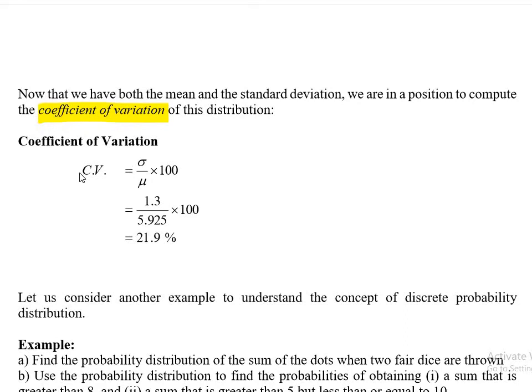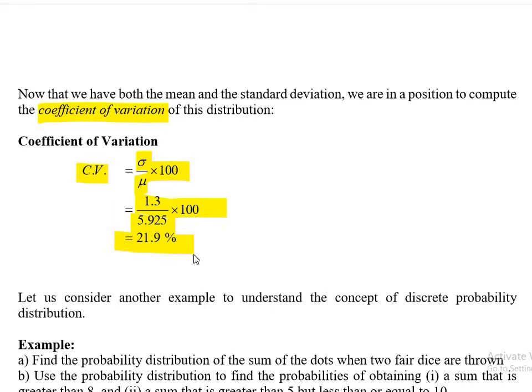What is the coefficient of variation? CV: we divide the standard deviation by mu and write it as a percentage, multiplying by 100. So 1.3 is sigma divided by the mean 5.925, and multiplied by 100 it gives me 21.9%. This is the coefficient of variation.